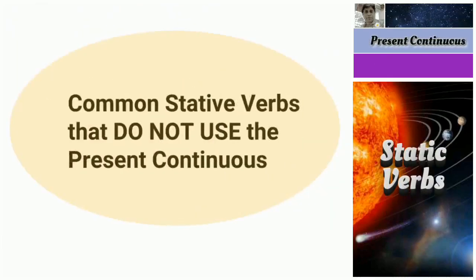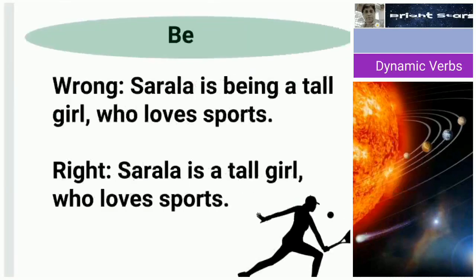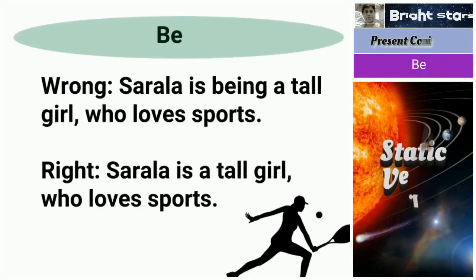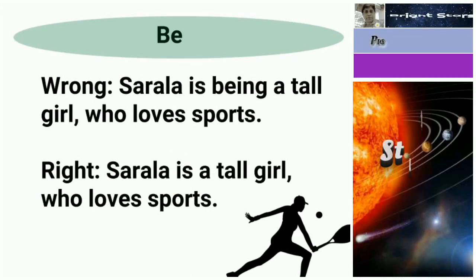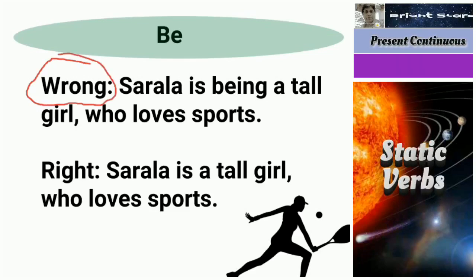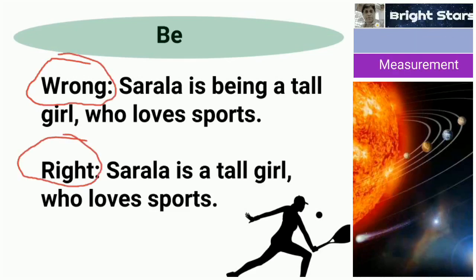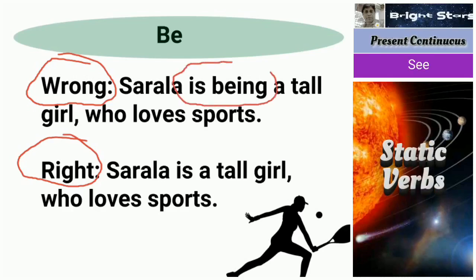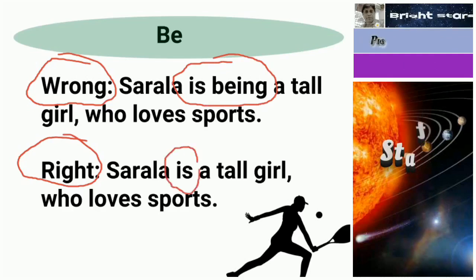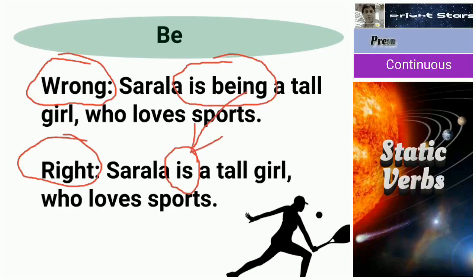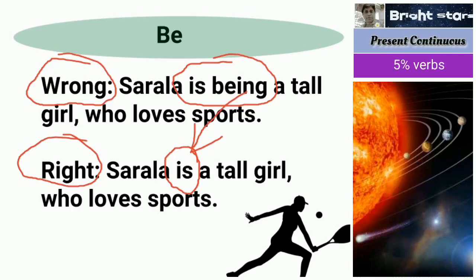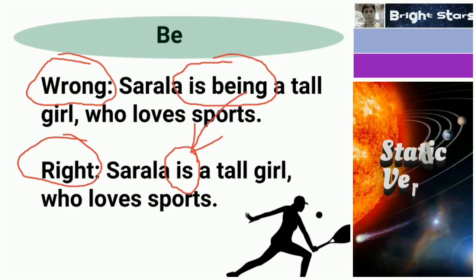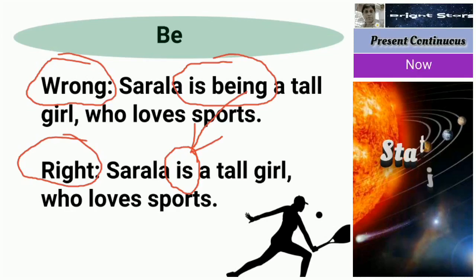So here we see common stative verbs that do not use the present continuous. What they are, for example, be is given. So here you can see the wrong one and the right one. This is a wrong one and this is the right one. Wrong one. Sarala is being a tall girl who loves sports. Is being here is wrong. We should use only simple present tense instead of present continuous tense. Is being, in this sense we should not use. Simply we have to use is a tall girl.